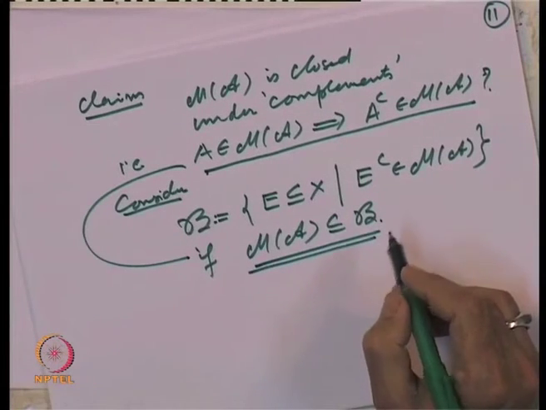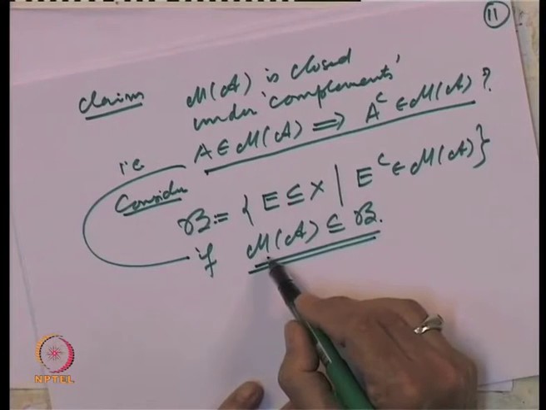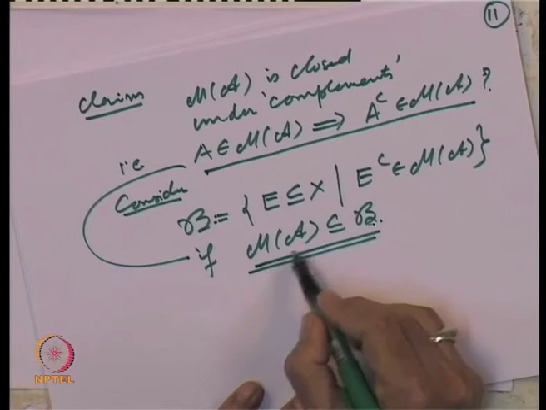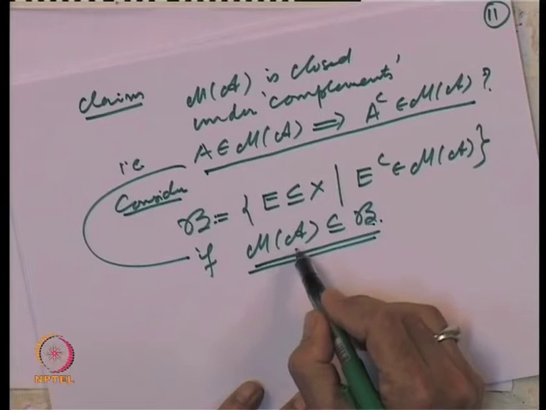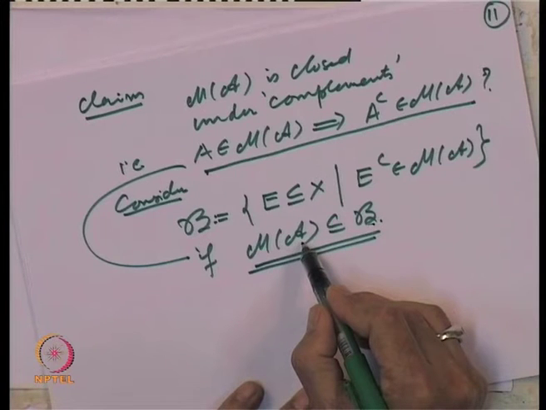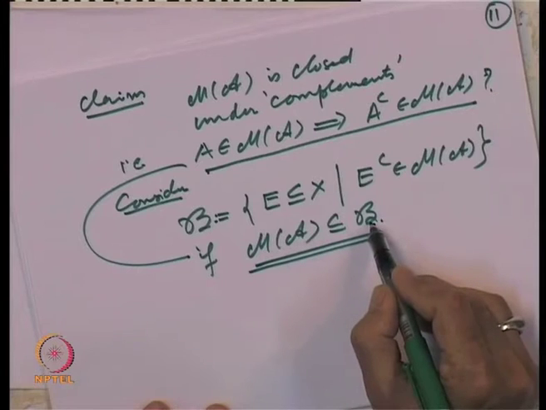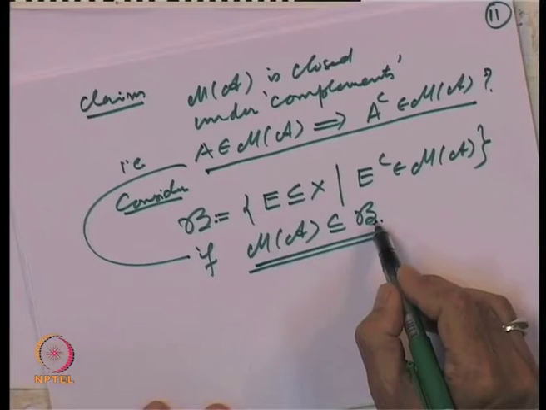Now, let us observe, we are trying to show that M of A is inside a collection B, and what is M of A? M of A is the smallest monotone class including A. So, suppose we are able to show that A is inside B and B is a monotone class, then this claim will be true.